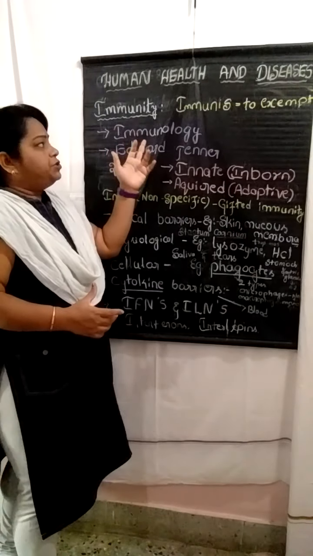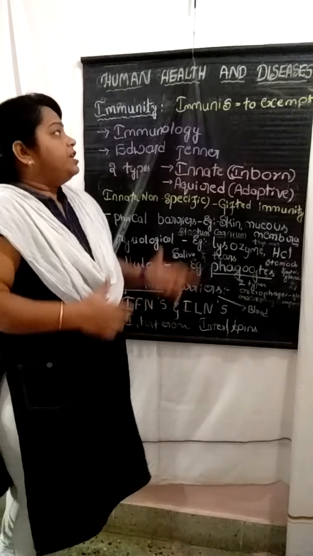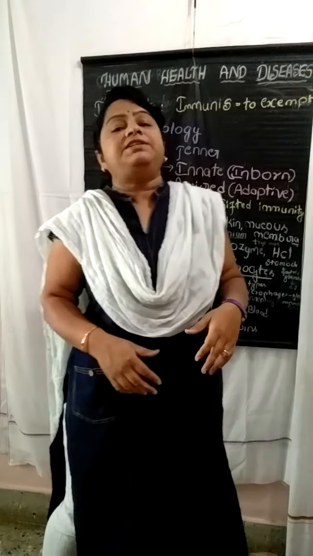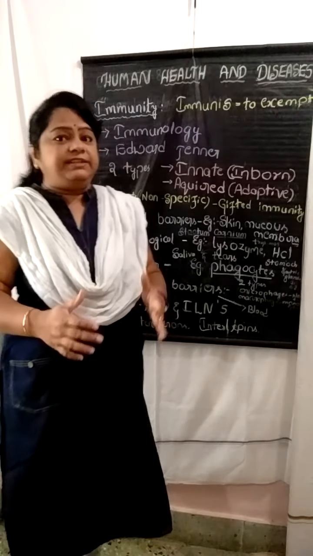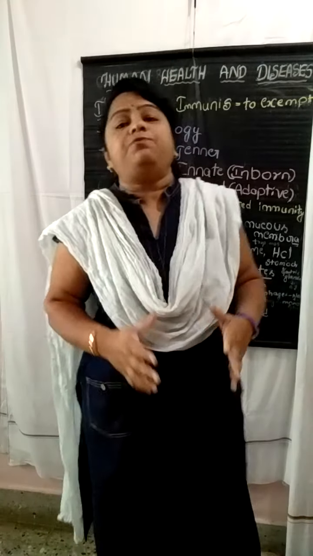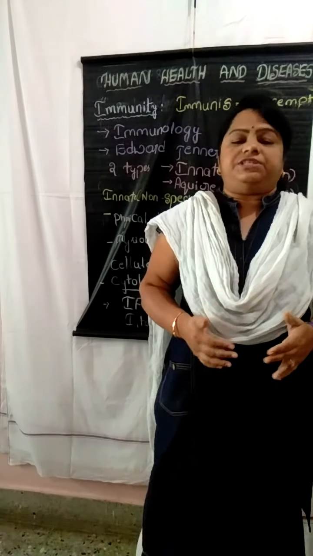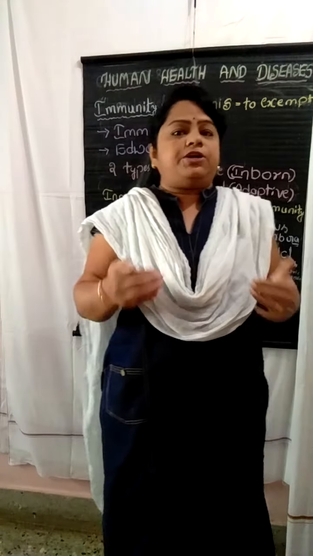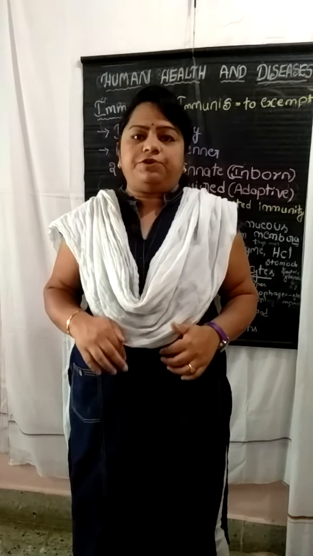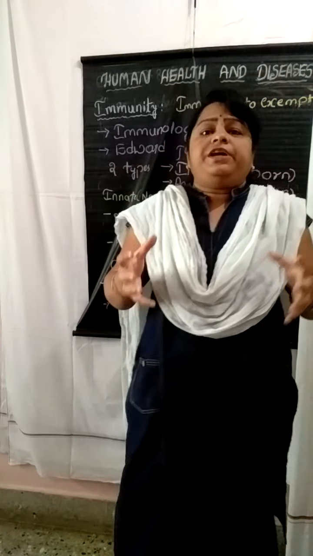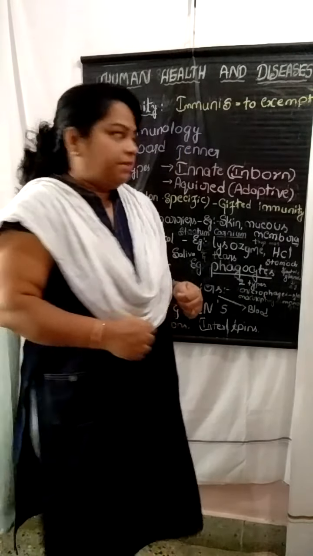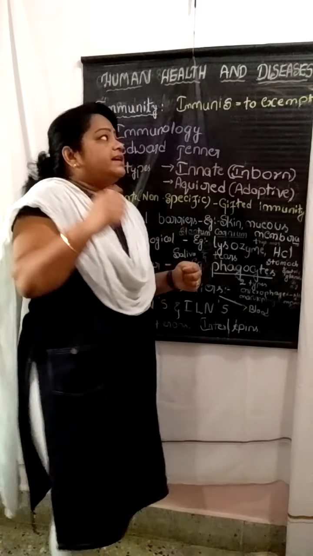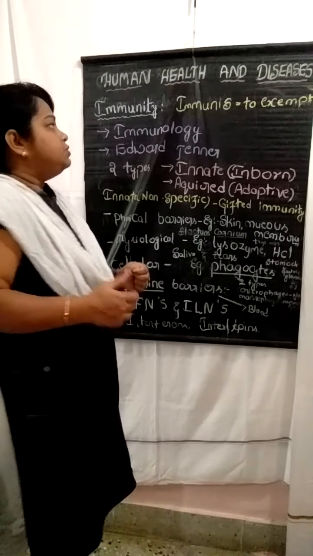So here we should remember the definition of immunology. Immunology is the study of immunity and the immune system together. In our body, whatever microorganisms enter will be destroyed and killed by our special power, which we call immunity.